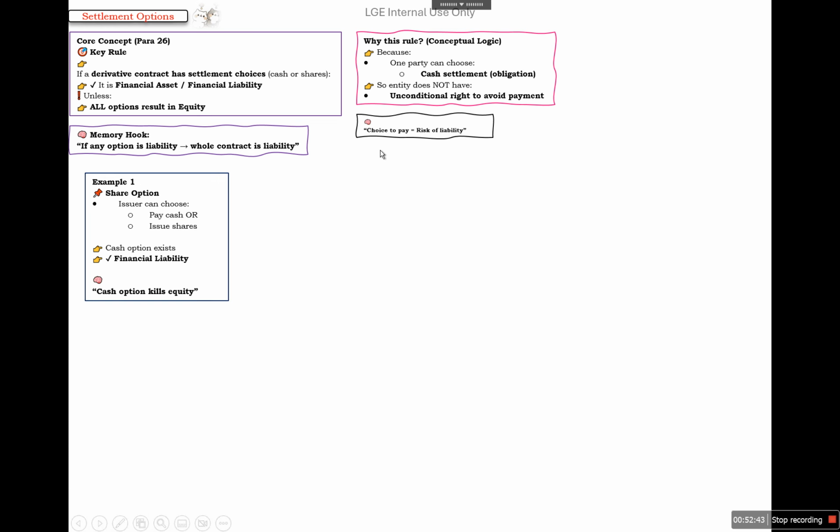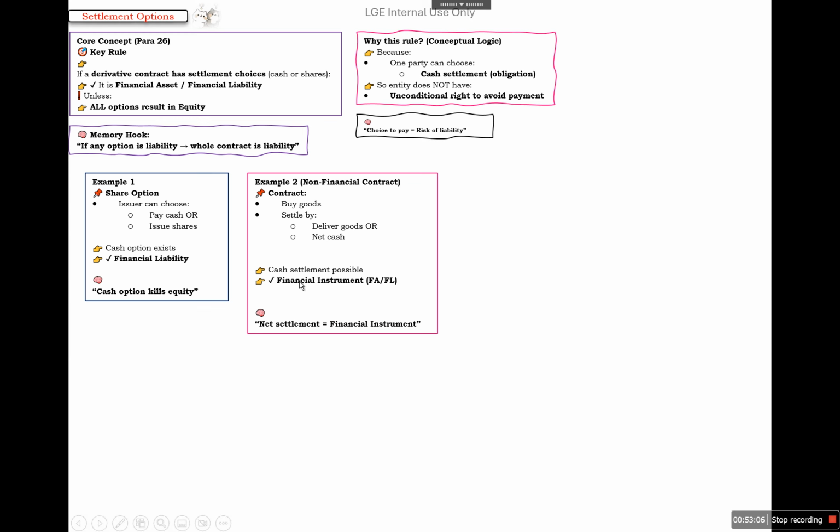So a choice to pay is a risk of liability. For example, share options where the issuer can choose to pay cash or issue shares. Since the cash option exists, it will be called a financial liability because we cannot avoid paying cash. So if a cash option is there, it kills the equity option.